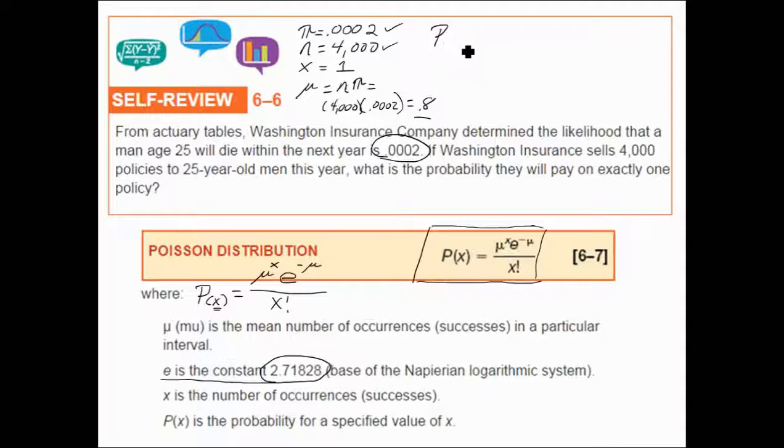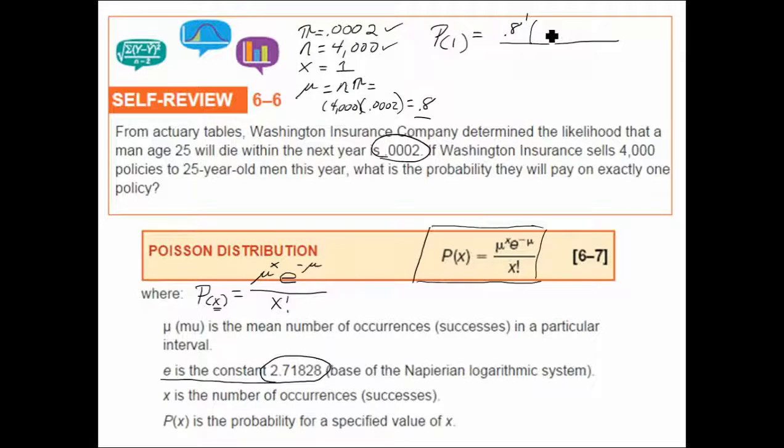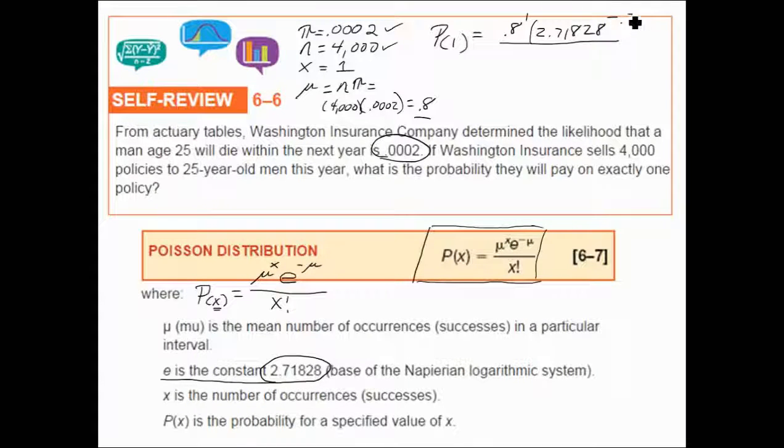We're asked to figure the likelihood that exactly one man dies. 1 is our x. We'll begin by taking the mu, 0.8, and taking it to the power of the number of successes, which is 1. We'll multiply that by our constant e, 2.71828, to the negative mu, and the mu is 0.8. We'll divide that by x, which is 1, factorial.